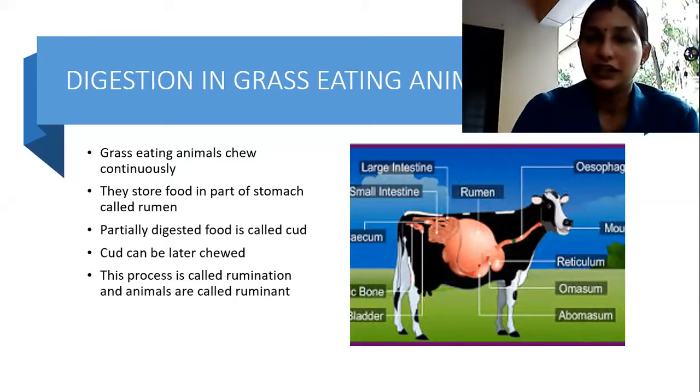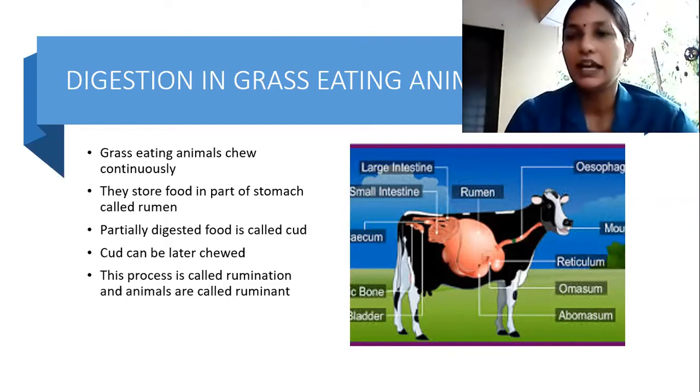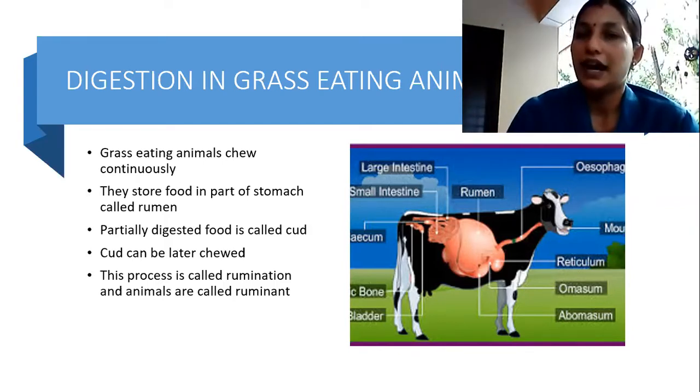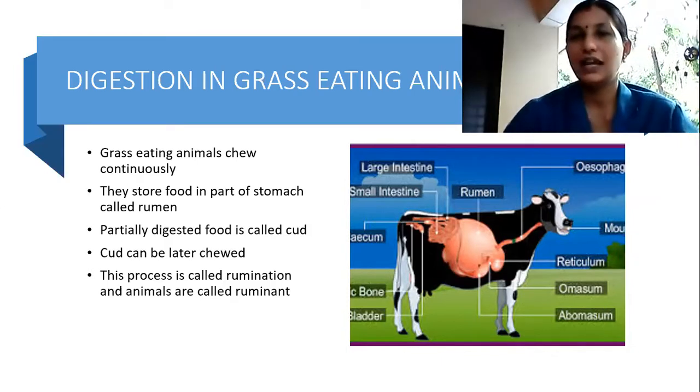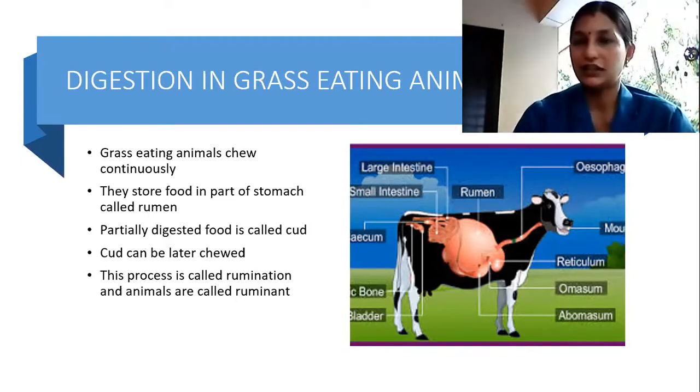After some time, when the cow is sitting and you are not giving it anything, it is continuously chewing. Then you wonder, what is this cow continuously eating? Actually, digestion in grass eating animals is a special kind of digestion. Their intestine is made in such a type. So what happens when they are free? At that time, whatever grass they have eaten, they take it out of their stomach and chew it when they get free time.